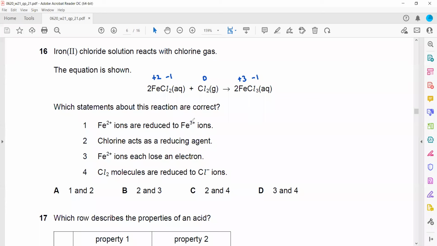Iron 2 ions are reduced to iron 3. Iron 2 ions are not reduced to iron 3. They are oxidized because there is an increase in oxidation number. So one is not correct.